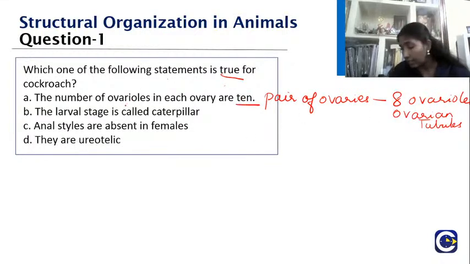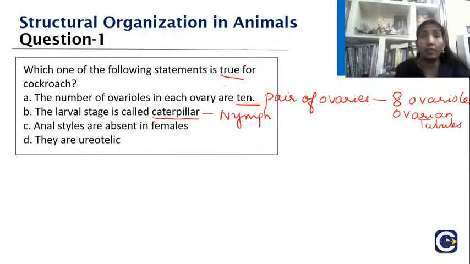What about the larval stage? They have put that it is called caterpillar. But the larval stage in the cockroach is called the nymph. The nymph will be short, colorless, and without wings, but looks quite like the adult. After a process of molting or ecdysis, it becomes a mature adult. So the larval stage is called nymph and not caterpillar.